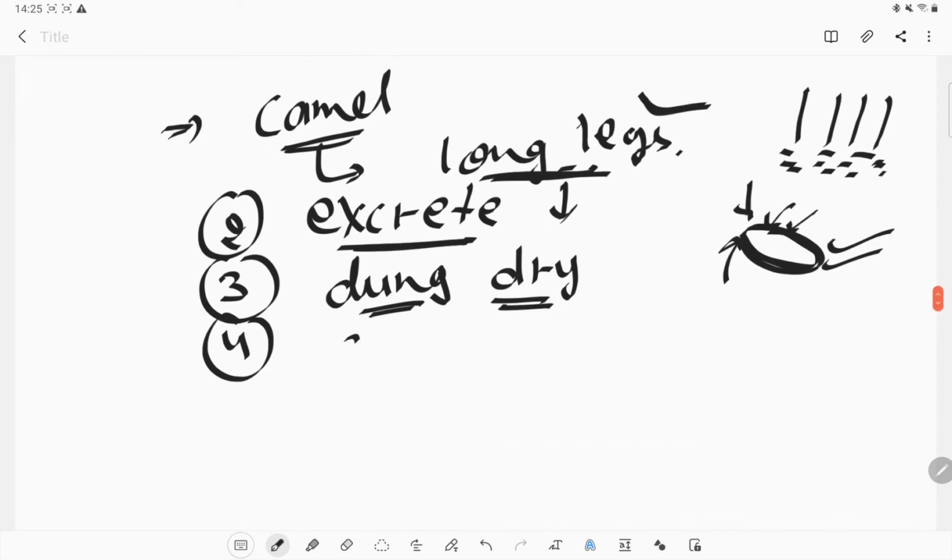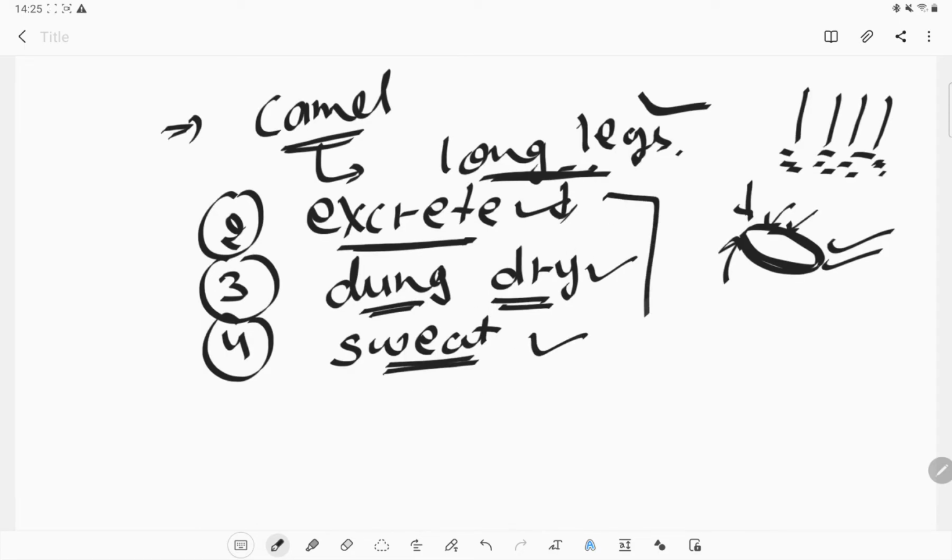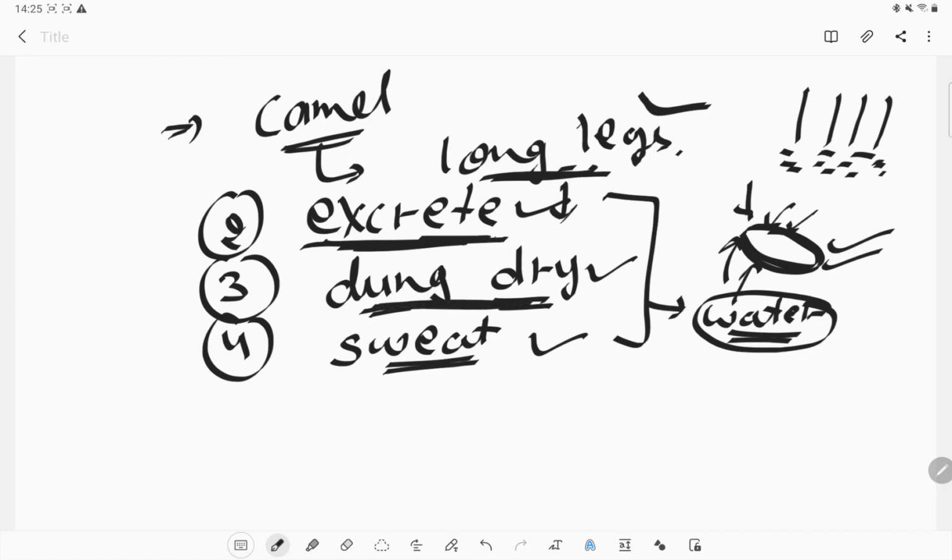Okay, so they do not sweat. Even in the excretion, in the dung production, and in sweating, water can be lost from the body. To conserve that water, they use very little water in the excretion, they make the dung dry, and they do not sweat at all. So this is how they conserve all the water which is already present in the animal. Okay, so this is how they can live without water for many days.